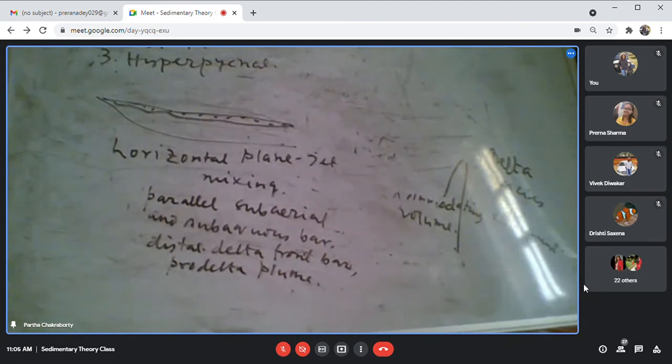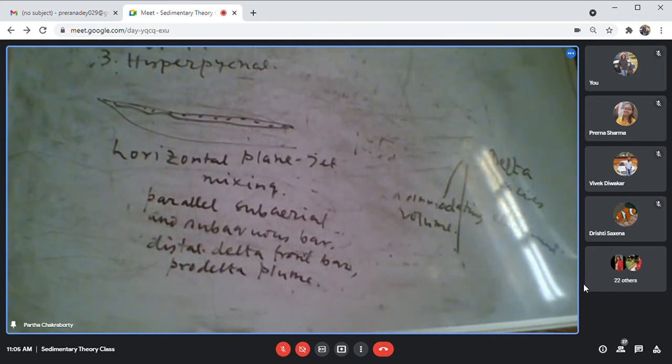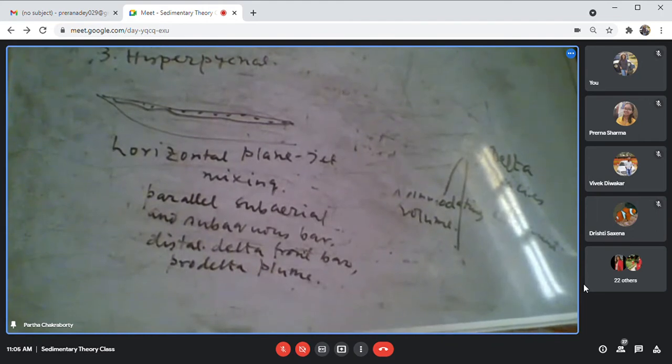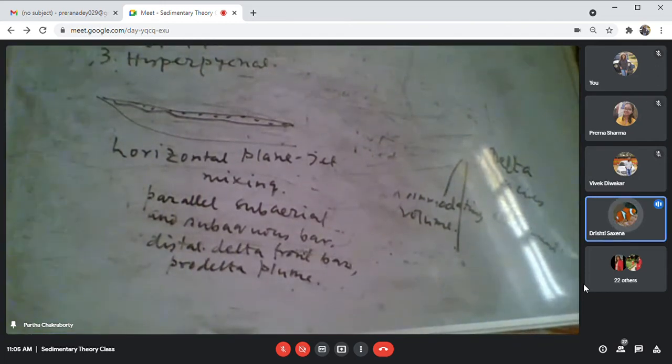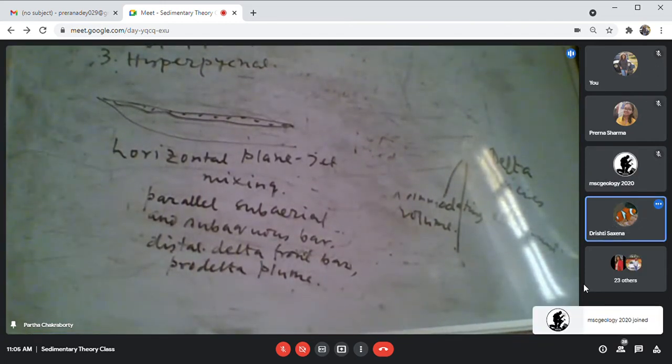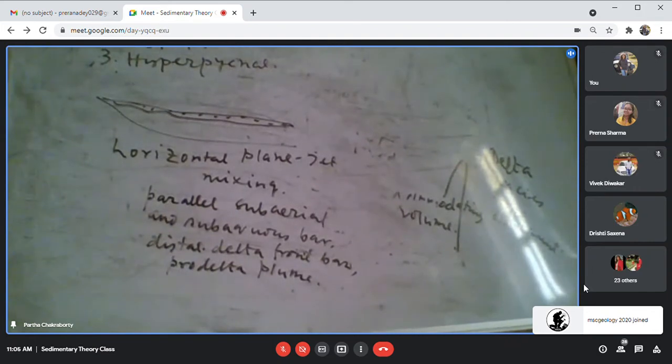Okay, so you can now understand the three types of mixing: homopycnal, hypopycnal, and hyperpycnal. This you can understand. Is there any grain size difference also? No, so there will always be a definite grain size difference.